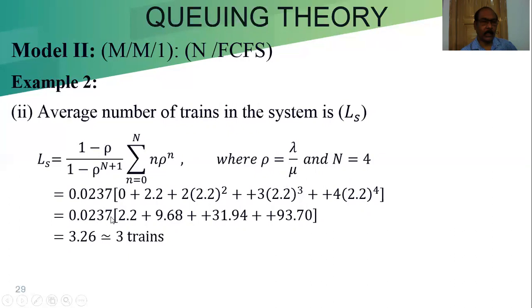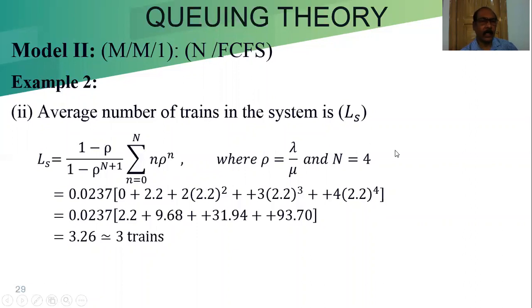So after calculating, we will get 0.0237 times 2.2 plus 9.68 plus 31.94 plus 93.70. After calculating this, we will get 3.26. Approximately, we can say that the expected number of trains in the system is 3.